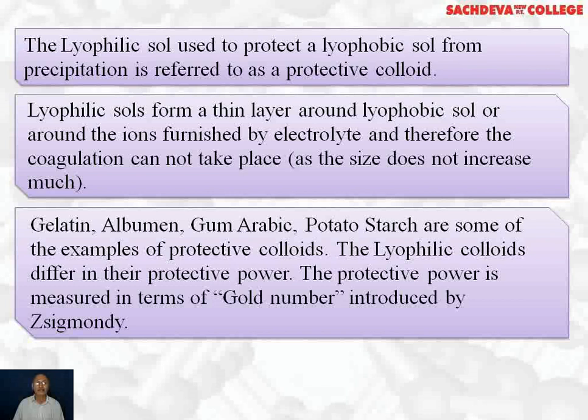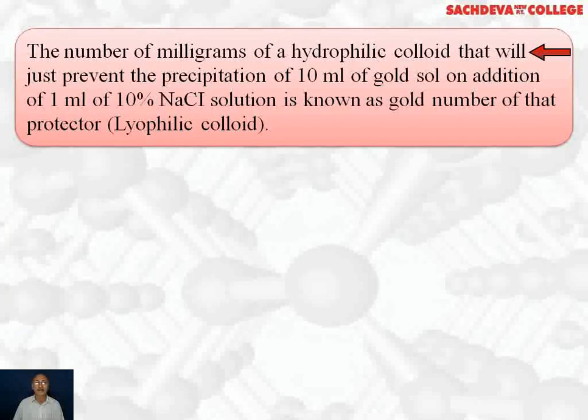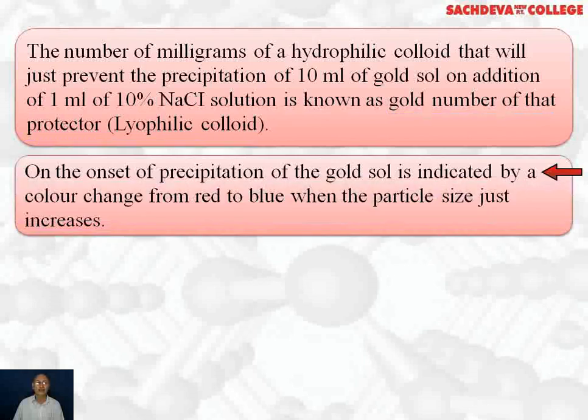The lyophilic colloids differ in their protecting power. The protective power is measured in terms of gold number. The number of milligrams of a hydrophilic colloid that will just prevent the precipitation of 10 ml of red gold sol on addition of 1 ml of 10% NaCl solution is known as the gold number of that protective colloid, which is a lyophilic colloid. The onset of precipitation of the gold sol is indicated by the color change from red to blue when the particle size just increases.